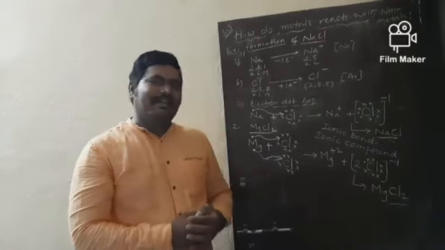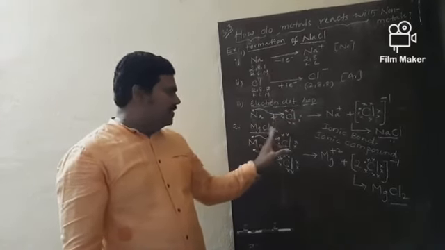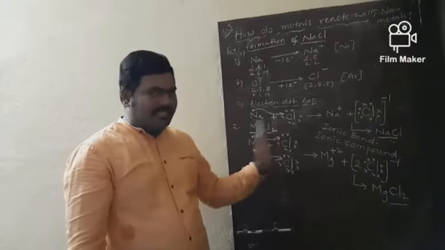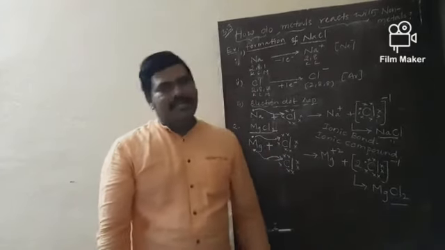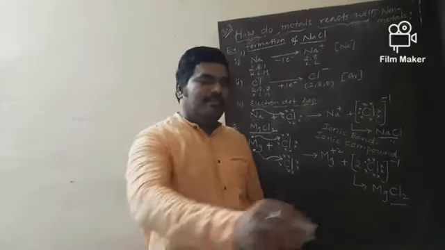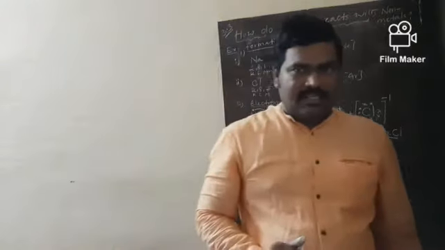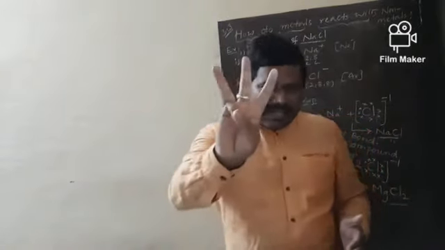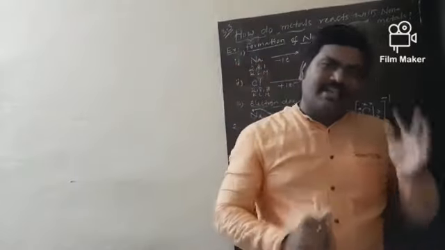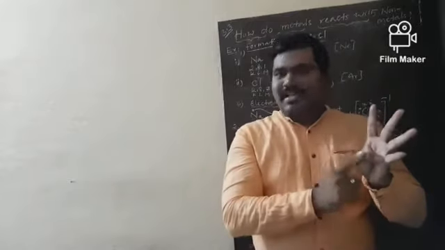So in this way, sodium chloride formation and magnesium chloride formation can be explained with the help of transfer of electrons. Based on this, I am going to give some work for you. You try at least 3 compounds from your side. One is sodium oxide.